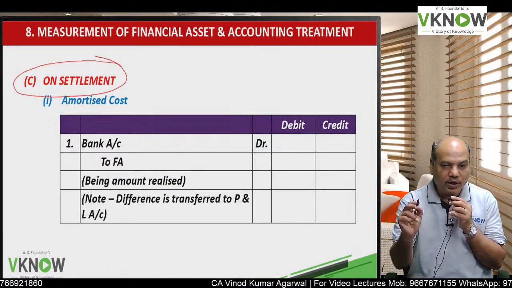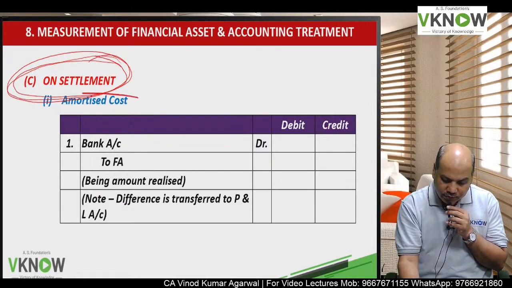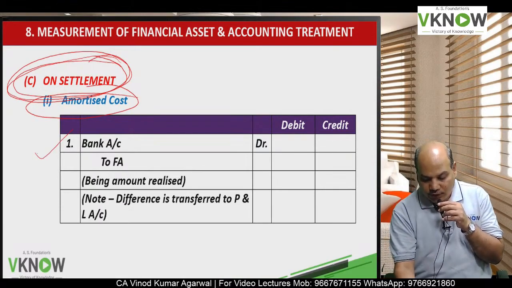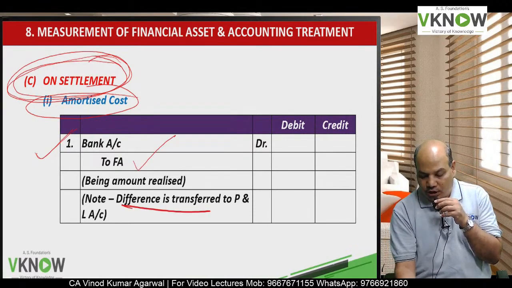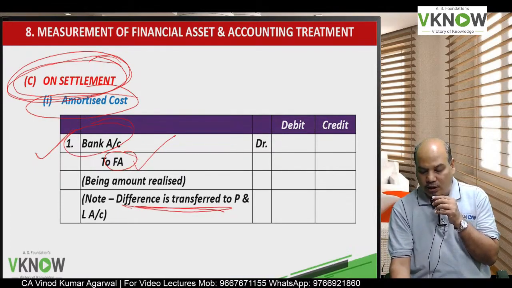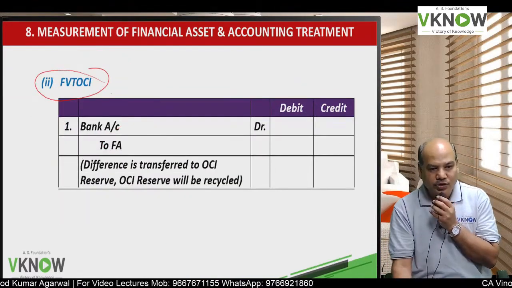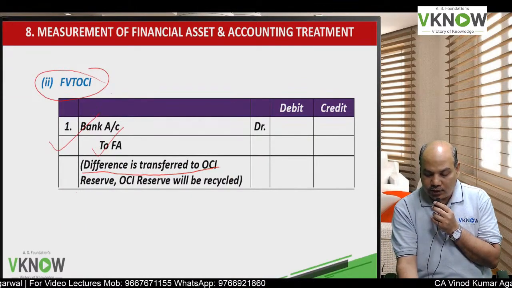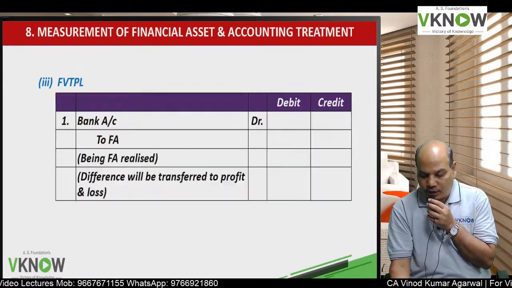Now short-term financial asset on settlement, that means when we are going to settle it, and if it is an amortized cost instrument, you will receive the amount on settlement, bank account debit to financial asset. If there is any difference between book value and the consideration, you will transfer it to profit and loss account. If it is FVT OCI instrument, bank to financial asset, difference will be transferred to OCI reserve and OCI reserve will be recycled to profit and loss account.